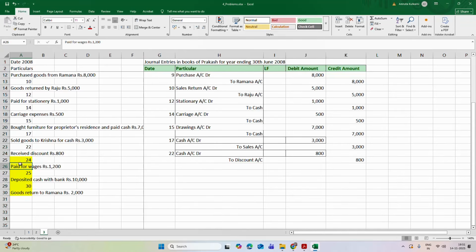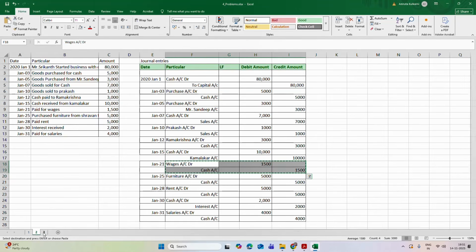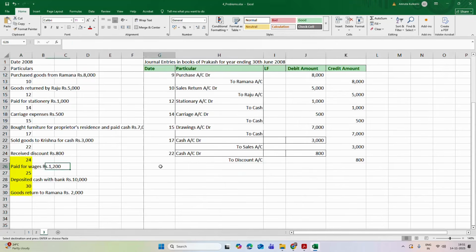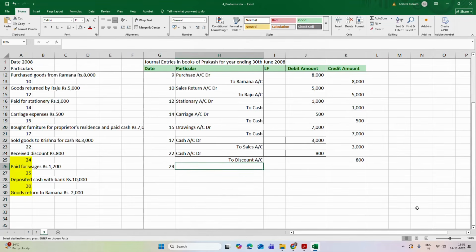Now paid wages rupees 1,200. Now on 24th he has paid wages of rupees 1,200.